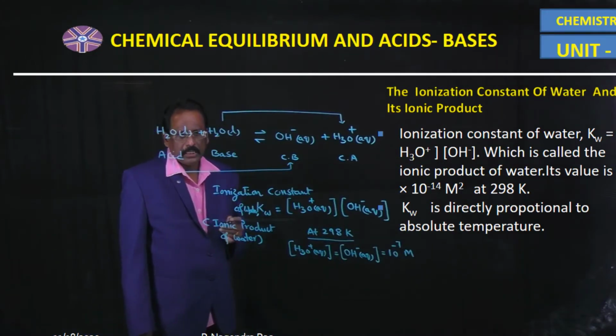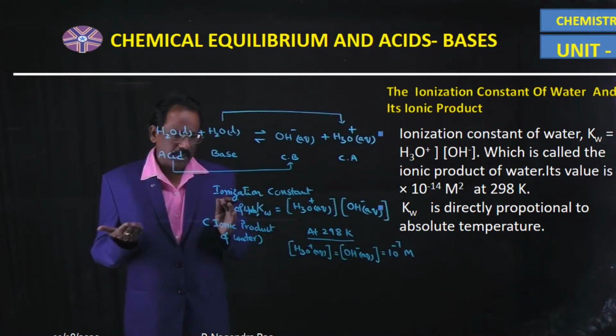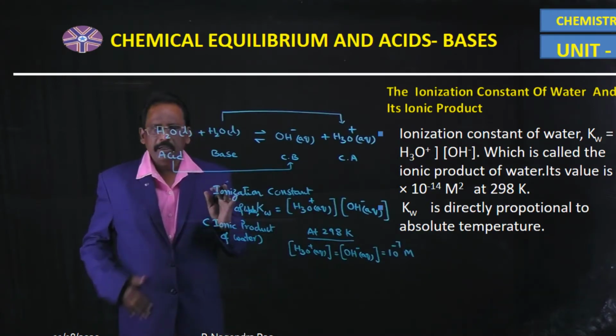That means the ionization constant of water or ionic product of water depends upon temperature.